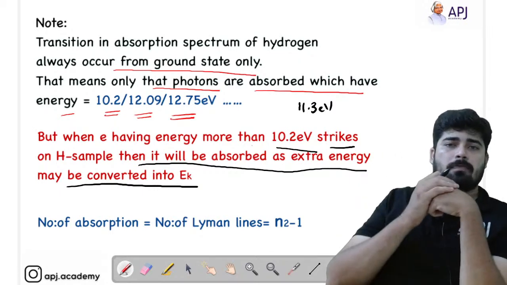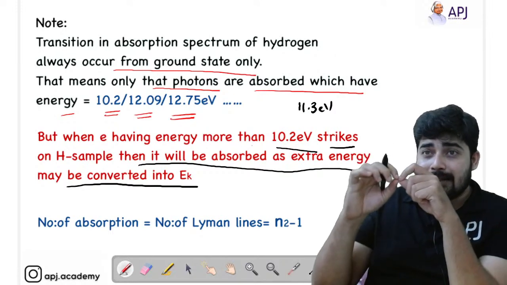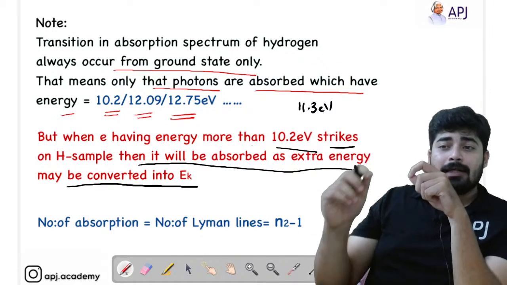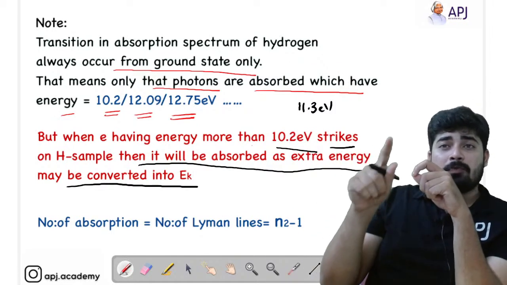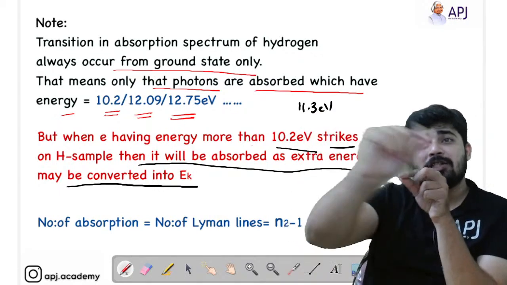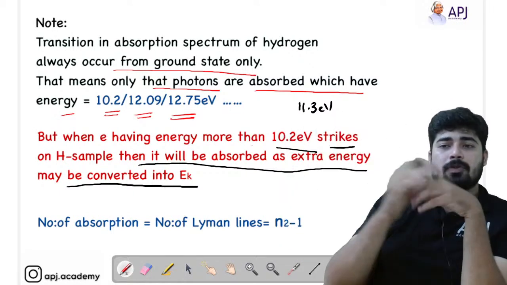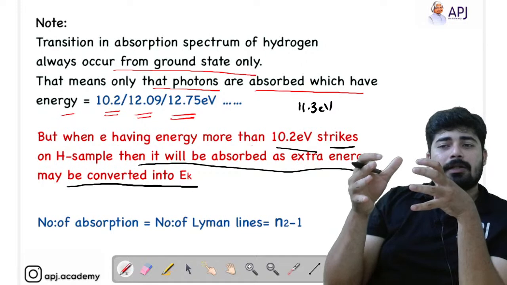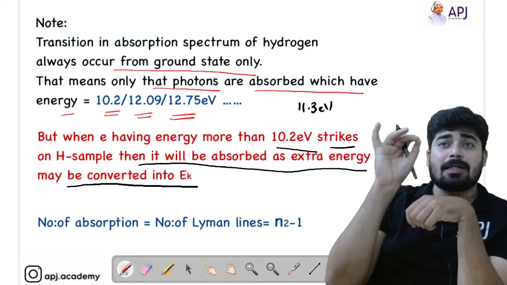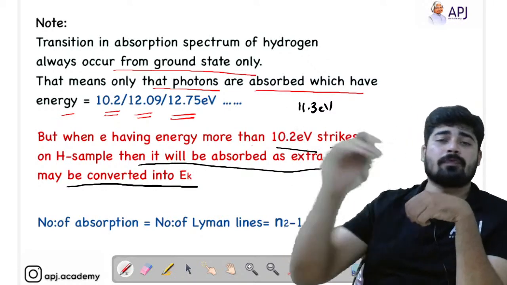Yes, it will absorb 10.2 electron volt and get excited to the higher shell, and the rest, that is 11.3 minus 10.2, which is 1.1 electron volt, will be utilized as kinetic energy to move in that shell.